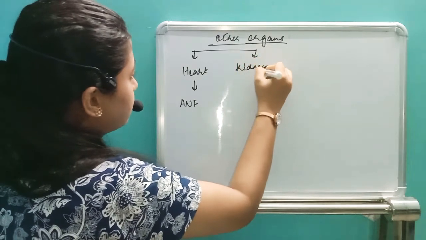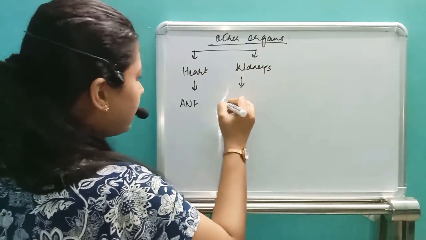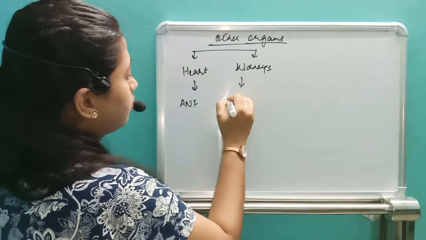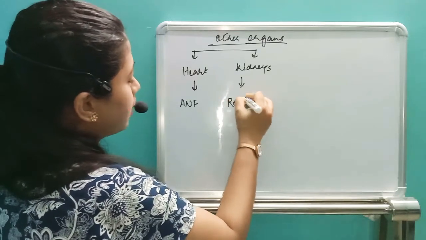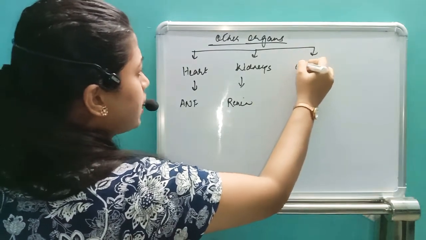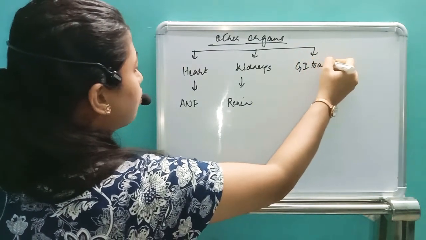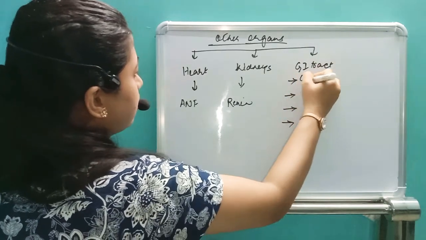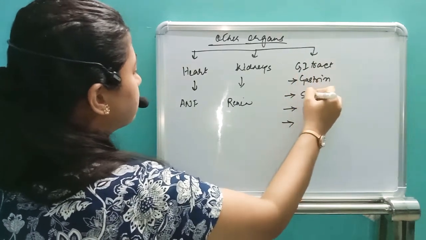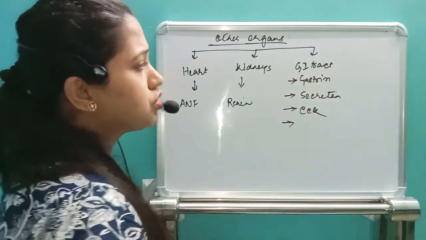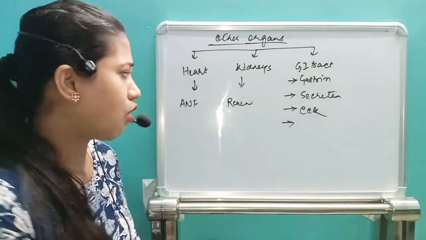The kidneys release hormones. What are the hormones? Renin will be released, and erythropoietin will be released. This way we have the GI tract. In the GI tract also a number of hormones are there, like gastrin, secretin, cholecystokinin. So these are the different hormones released.